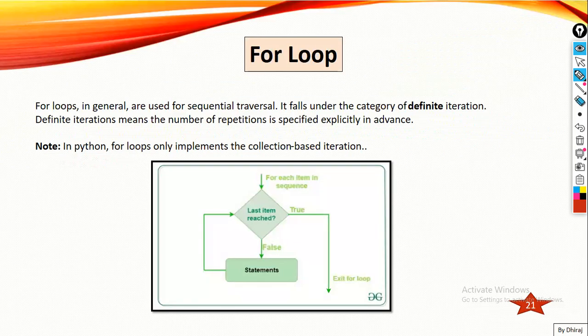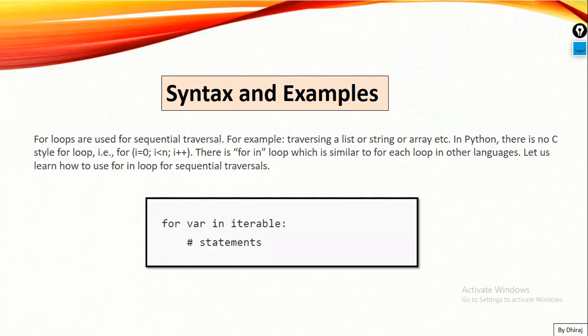So we are going to learn a for loop. For loop falls under the category of definite iteration. Definite iteration means that we have to give a specified range until which this for loop will run. Same in while loop, it will run indefinite times, right? So let's move ahead. What is the syntax of for loop?